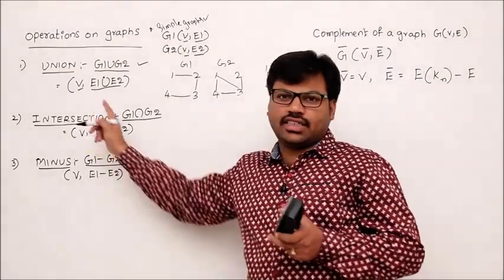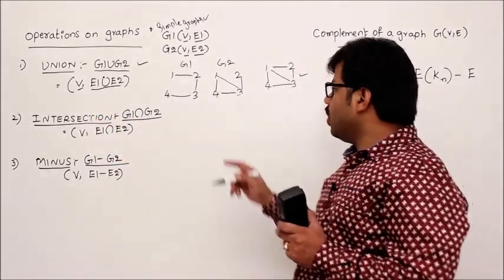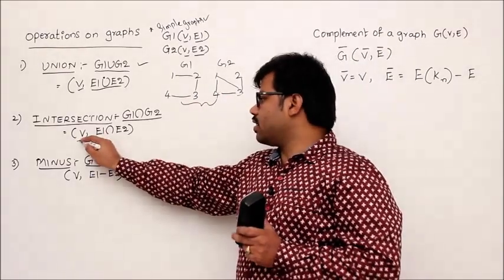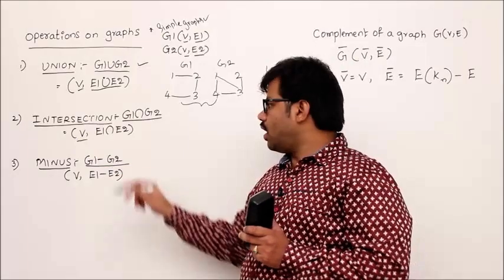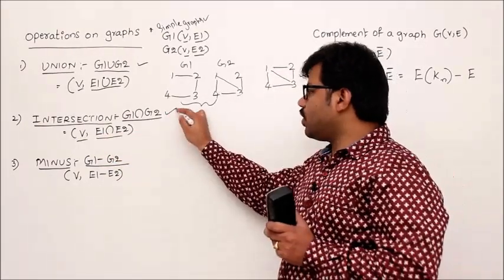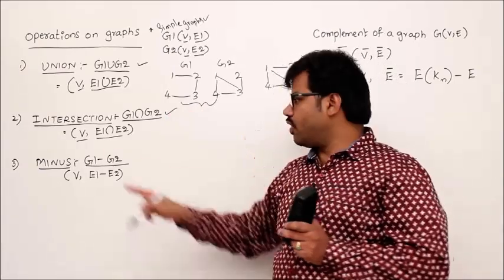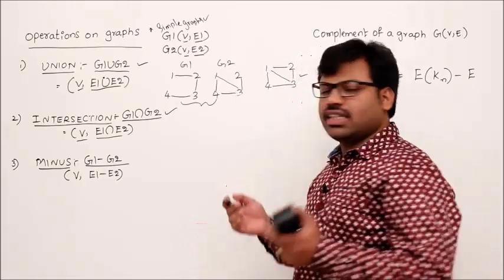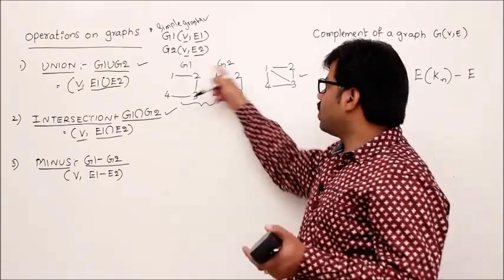Now we'll see intersection, G1 intersection G2. What is G1 intersection G2 for these two graphs? It is defined like this: the vertex set is the same and the edge set is nothing but E1 intersection E2. So G1 intersection G2 is again a graph with vertex set V and edge set E1 intersection E2. That means take just the common edges of both graphs.